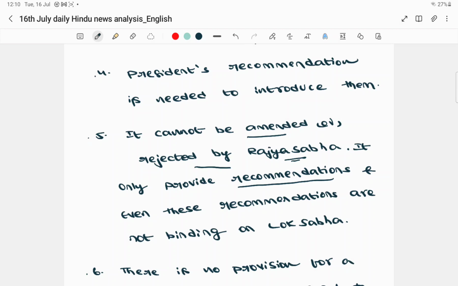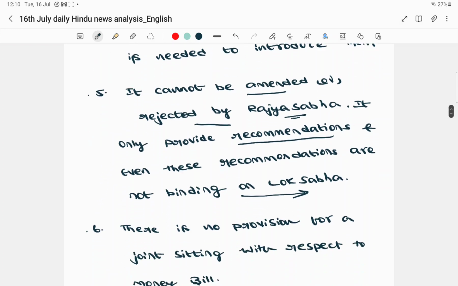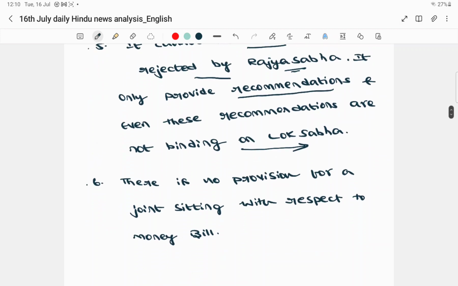So that's it. That means the role of Rajya Sabha with respect to money bill is very, very limited. And even these recommendations are not binding on Lok Sabha. That means Lok Sabha need not follow even these recommendations which were given by the Rajya Sabha. This is another important point you have to consider. And since the Rajya Sabha's role is completely recommendatory in nature, there is no provision for a joint sitting with respect to the money bill.